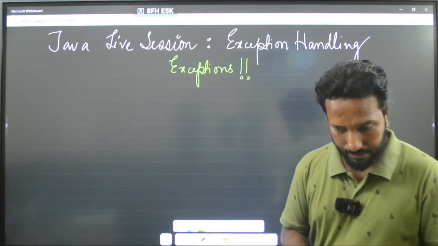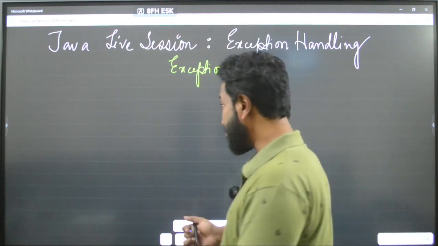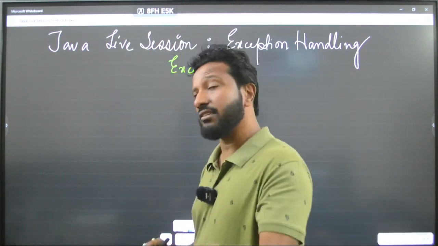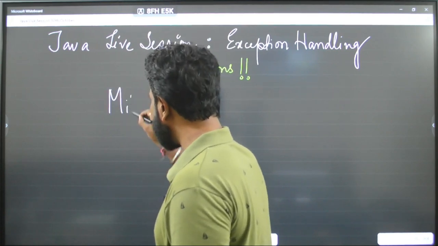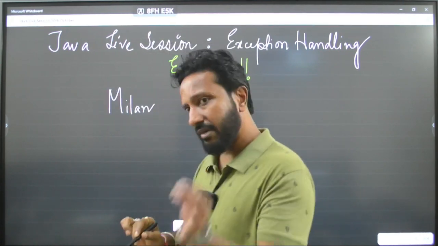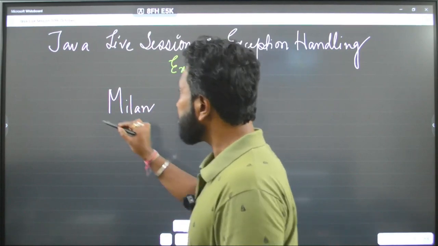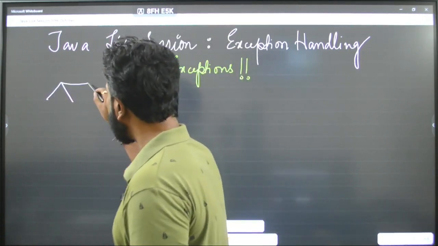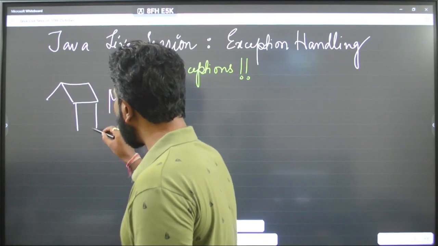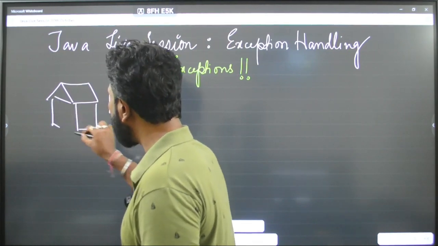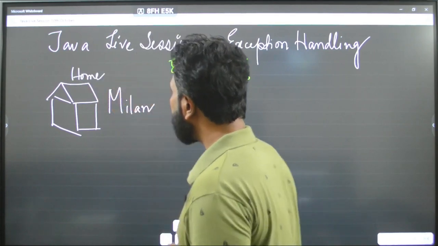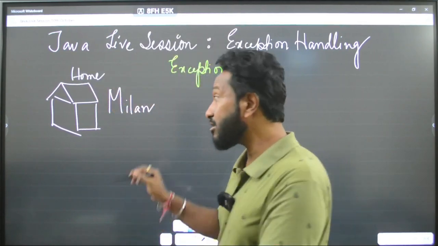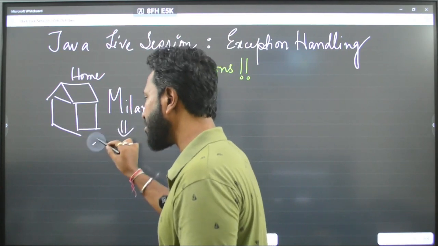Let's take a simple example. Say I will take a person called Milan, and Milan has a home. And this is his home. Milan is an engineering student. Just giving an example.